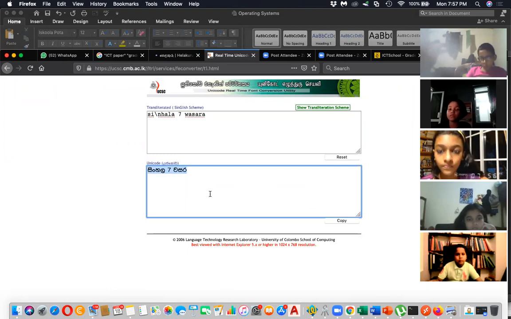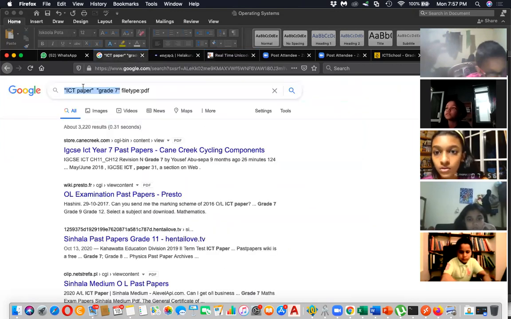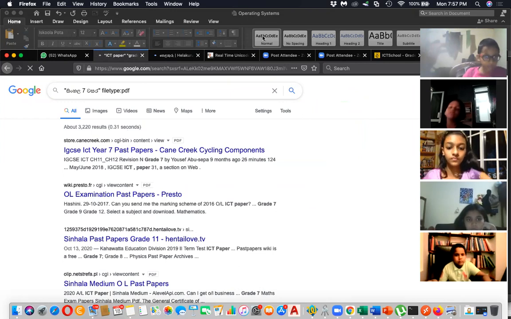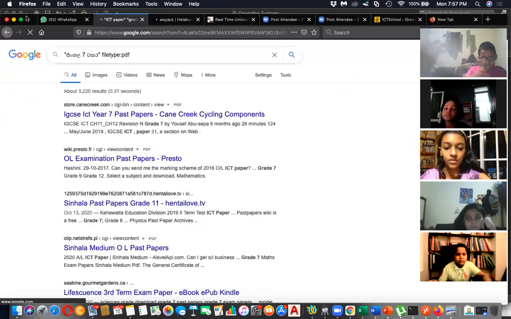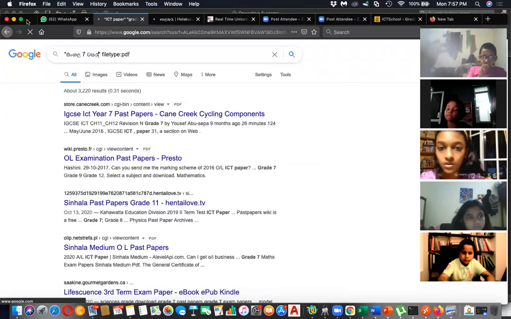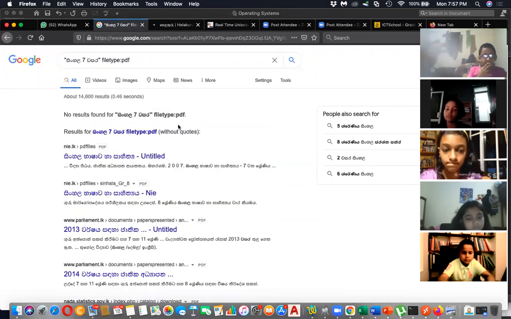So you can just copy this, paste it here. Within the quotation, you can paste this, Control-C, Control-V, and search. Then it will give related search here.